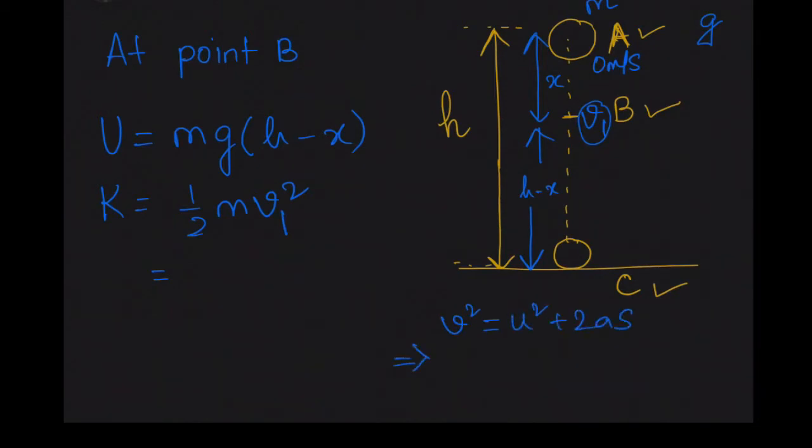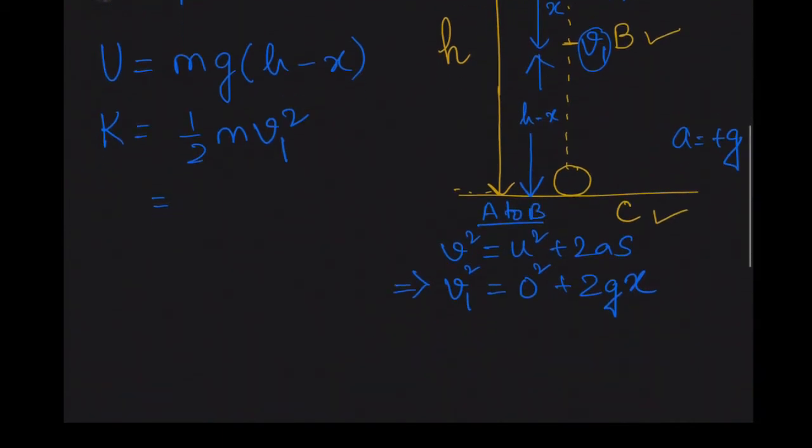My final velocity between A and B is v1, initial is 0, plus 2, in place of a I will write g. In fact my a is equal to plus g, acceleration is plus g because the body is falling down, and my displacement A to B is x.